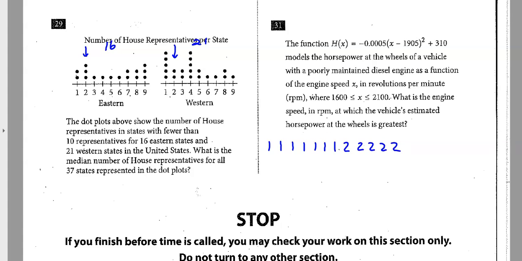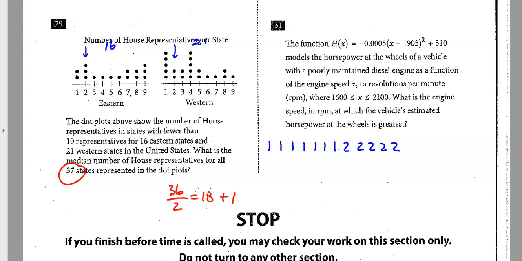Zooming forward a little bit, if I know there are 37 states, the median is the middle number. So what's the exact middle of 37? Basically, you take the next lower even number, 36, and chop it in half, which would be 18. And then we add 1 to that, so it's going to be 19. The 19th number will be exactly in the middle.